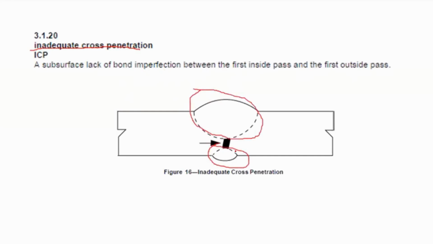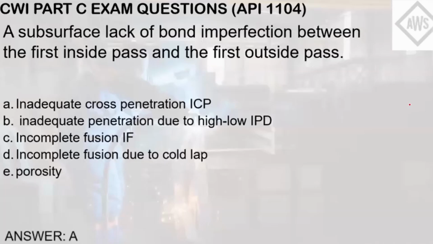So there's some sort of imperfection that is characterized by lack of bonding between the two. This subsurface discontinuity can be seen effectively through radiographic testing. So the answer here is letter A, inadequate cross penetration or ICP.